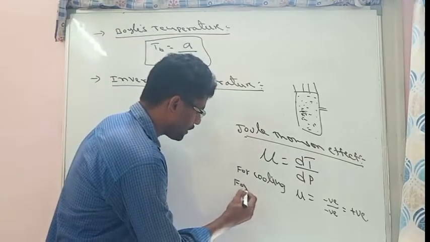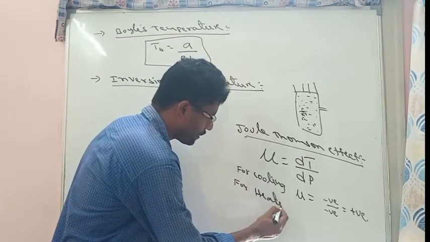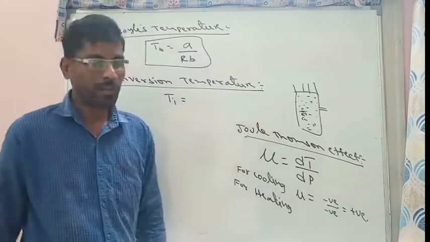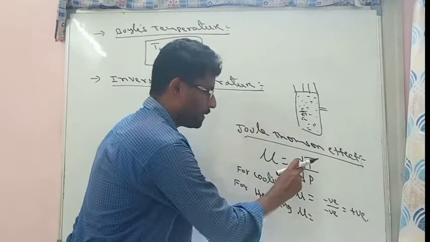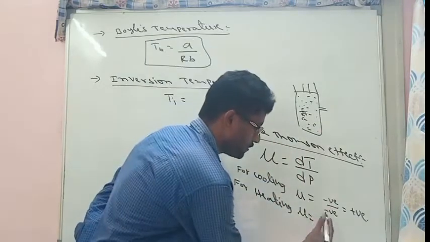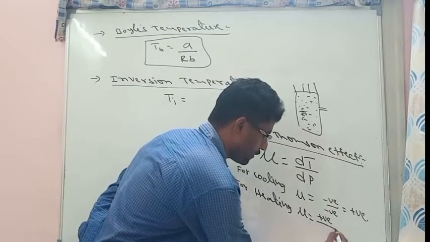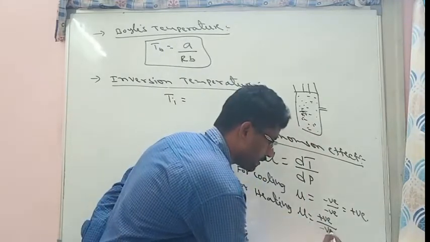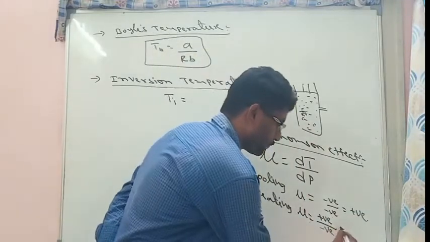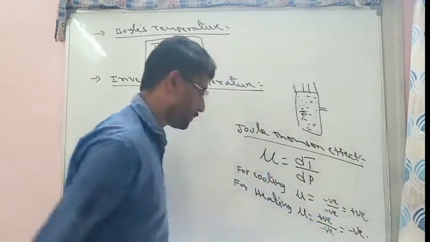Similarly, some gases will also show a heating effect. If the gases are showing a heating effect, heating means temperature is rising, so the change in temperature will be positive. Whereas pressure is changing from high pressure level to low pressure level, so that change is negative. So from this, mu will be negative.